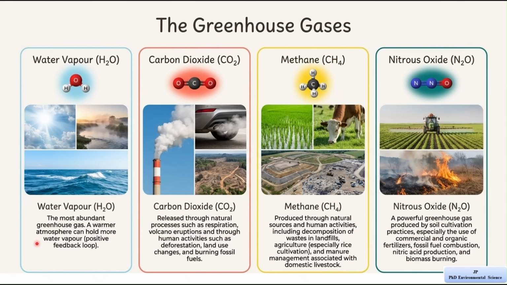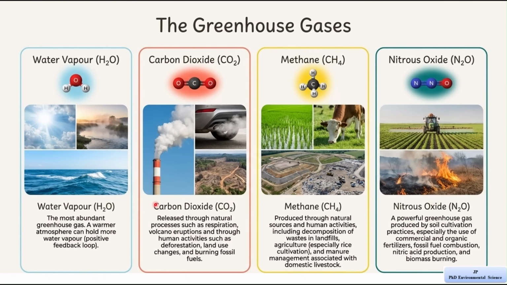An important point mentioned in this slide is that a warmer atmosphere can hold more water vapor. This creates what is called a positive feedback loop. Means, as the earth becomes warmer, more water vapor is added to the atmosphere, which then traps more heat and causes even more warming. So water vapor increases the effect of warming.